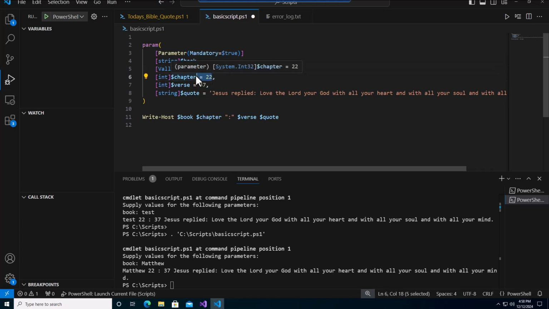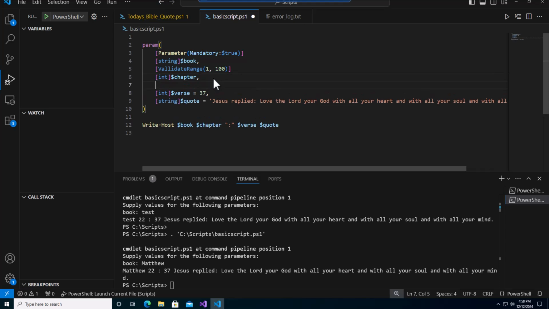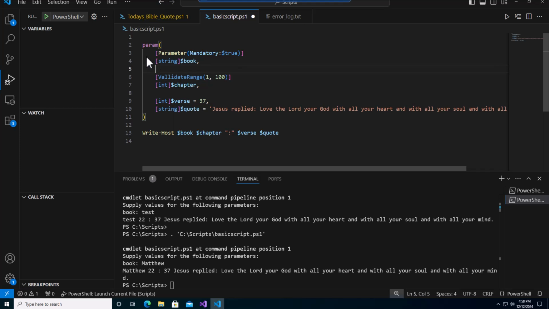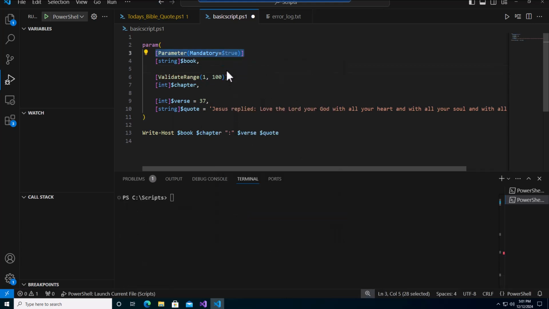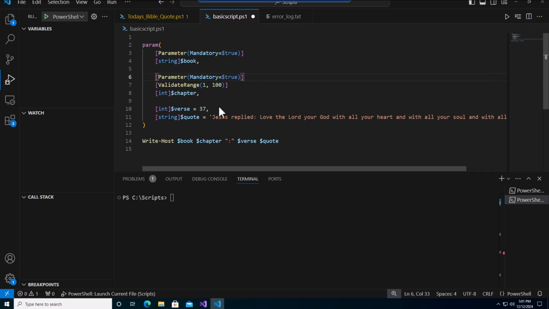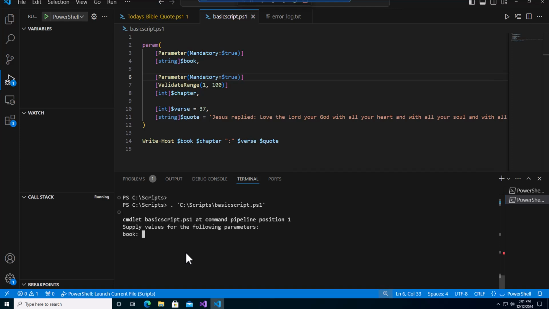So let's remove that, and we'll only apply this to the chapter for now. So this will be chapter, just to show you. What we're doing is applying this validation rule, validate range. Let's put this parameter over here as well, so we can get the prompt for this. And let's run it. Alright, so it prompts us for this one.